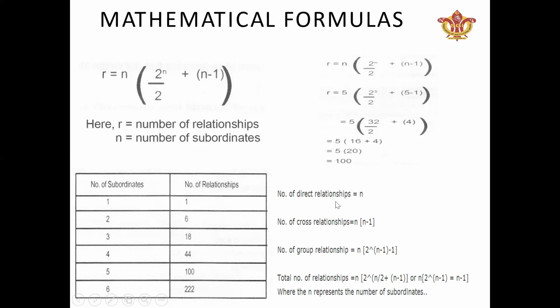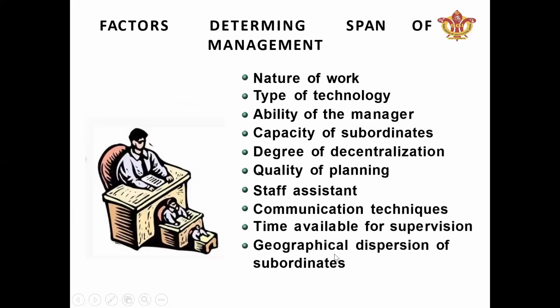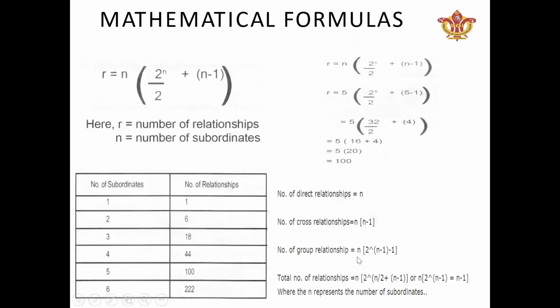The number of direct relationships is N, that is 5. The number of cross relationships is equal to N into N minus 1. And the number of group relationships is equal to N into 2 raised to the power N minus 1, where N represents the number of subordinates. With the help of this mathematical formula, we can find out the number of relationships existing in the organization. This formula was given by Graicunas.